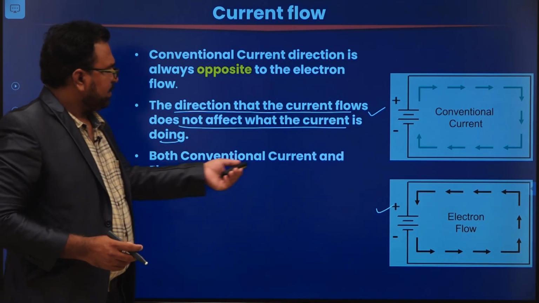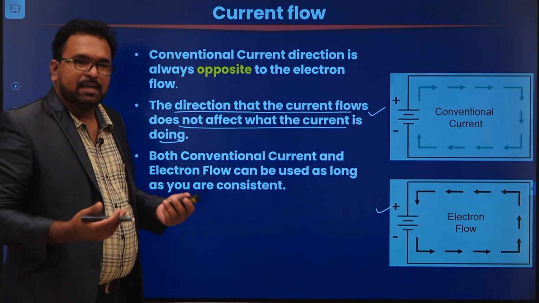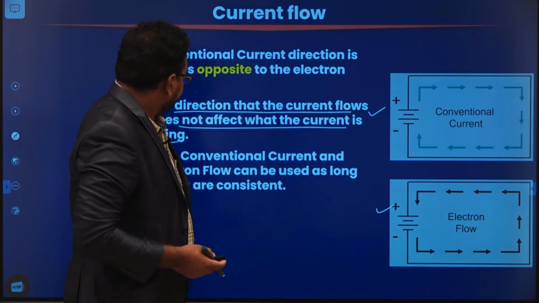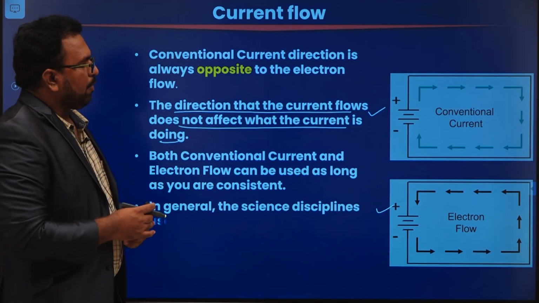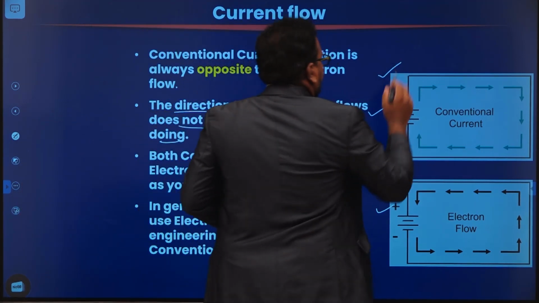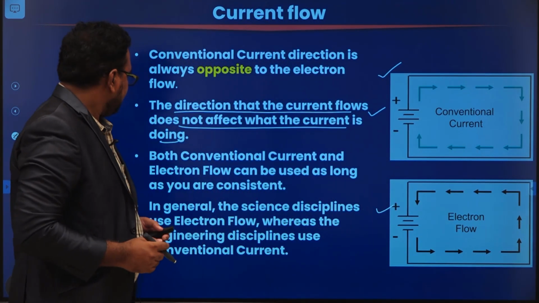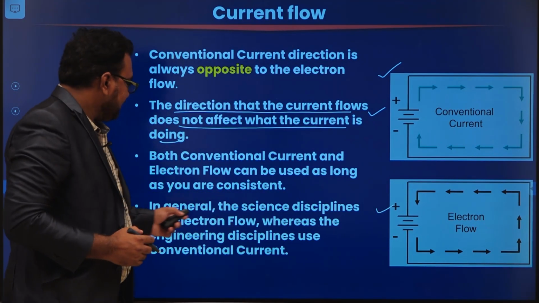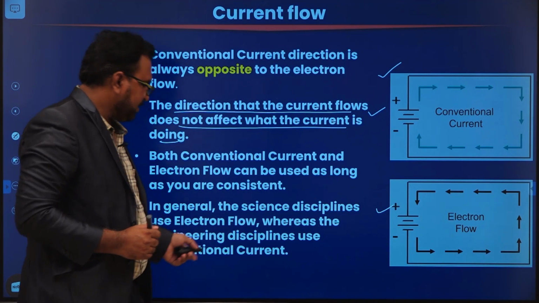Both conventional current and electron flow can be used as long as you are consistent. That's what I told you. But to avoid confusion, we are going to follow conventional current because engineers always follow it. In general, the science disciplines use electron flow, whereas the engineering disciplines use conventional current.